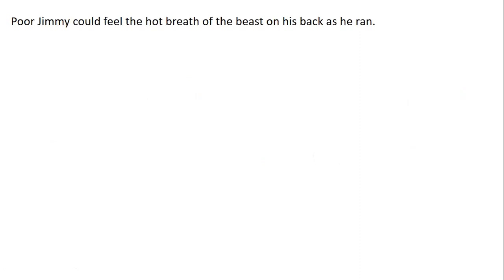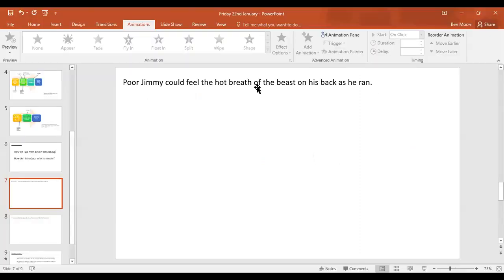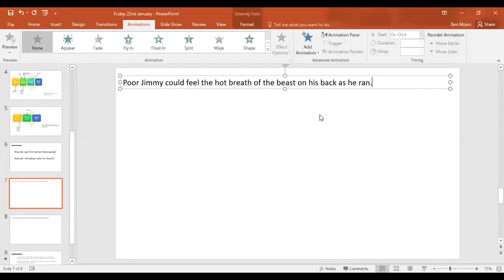So I'm just going to have a go. So this is, let's say, the end of my chase sequence. So let's say I've got poor Jimmy felt the hot breath of the beast on his back as he ran. If you remember yesterday, I had poor Jimmy in a cave. So I think he's going to find this little hole in the floor that he can squeeze down. The monster can't follow him down. So I've got this whole chase sequence. He's getting really, really close. I've done all the running away and everything like that.